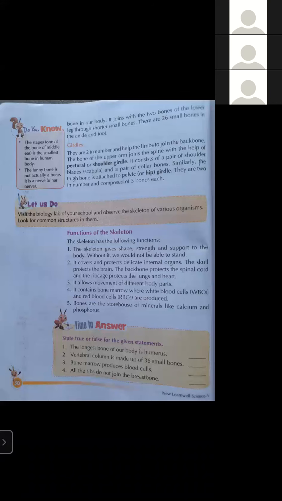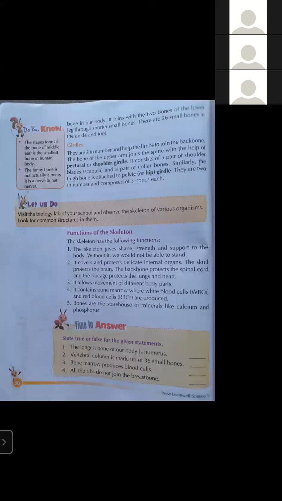This is also an important internal question: which is the longest bone of our body? Femur, also known as the thigh bone, is the longest bone present in our body.